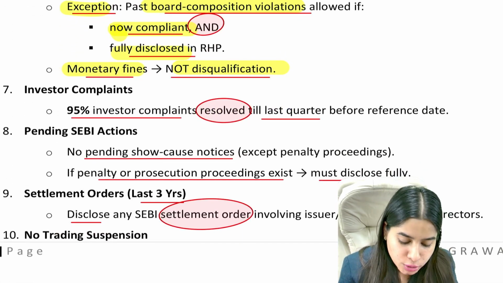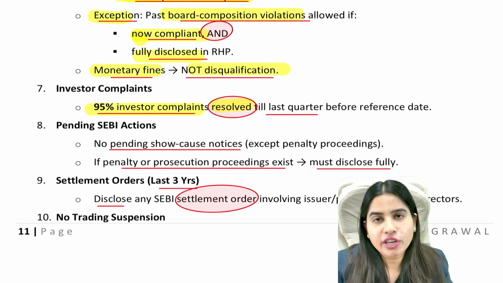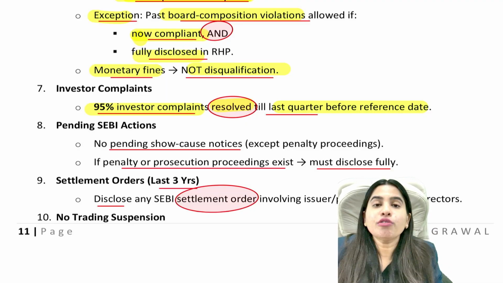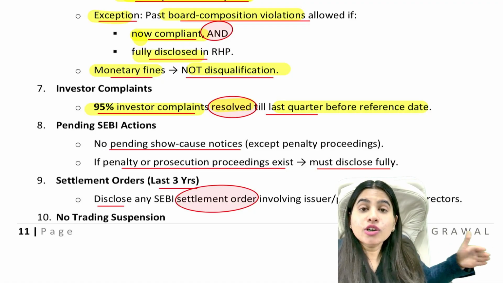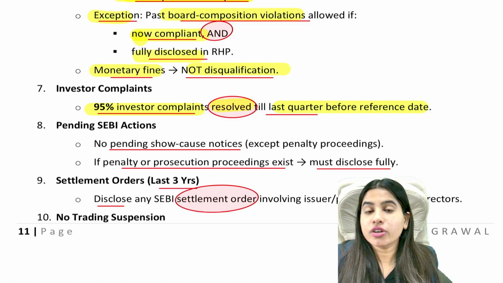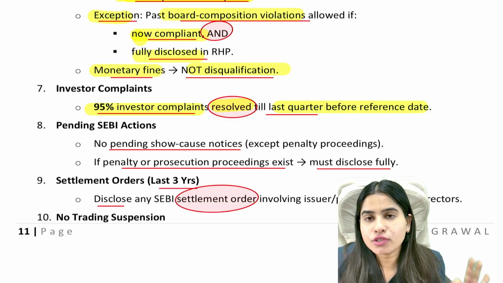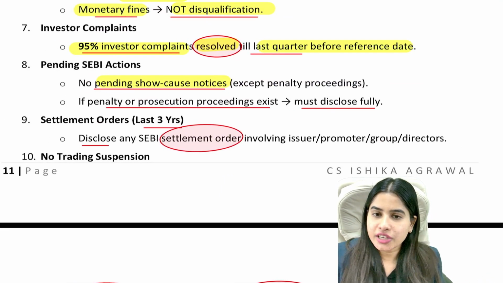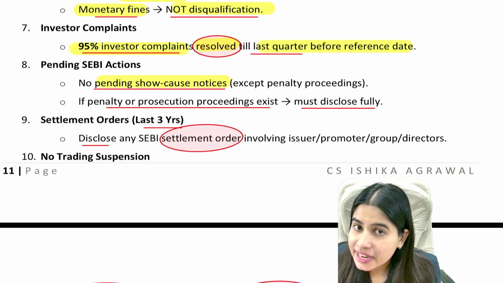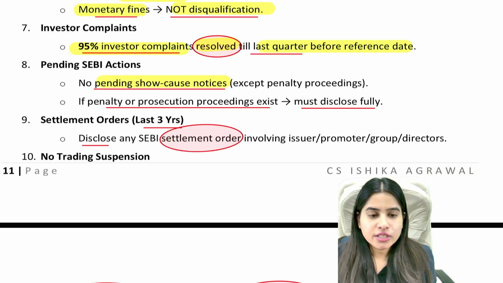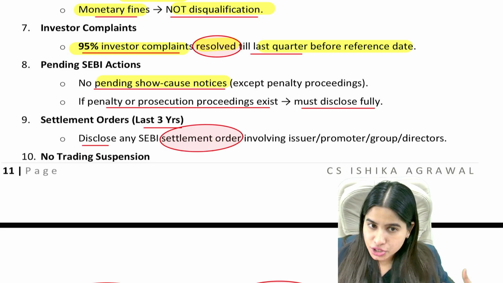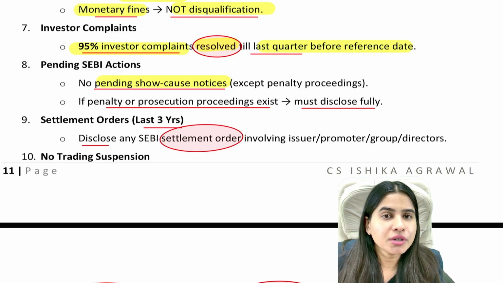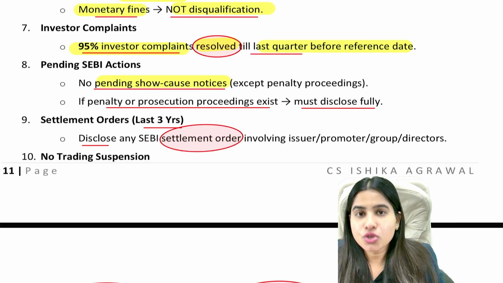Next condition is you have to solve minimum 95% of your investors' complaints till the last quarter before you file the application for fast track. So the date on which you file an application for fast track, till the quarter ending before it, you have to make sure that you have solved at least 90% of the total complaints, and there should be no pending show cause notice by SEBI or stock exchange against the company. If there is any pending show cause notice means you have done some crime or fraud and SEBI has issued you show cause notice. In that case, you will not be eligible to go for fast track, because you are a defaulter company now. We will allow only clean and good companies to go for fast track.